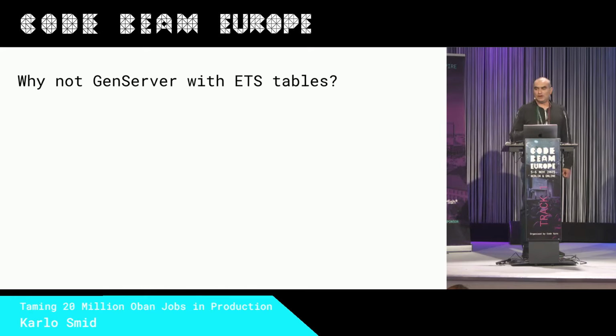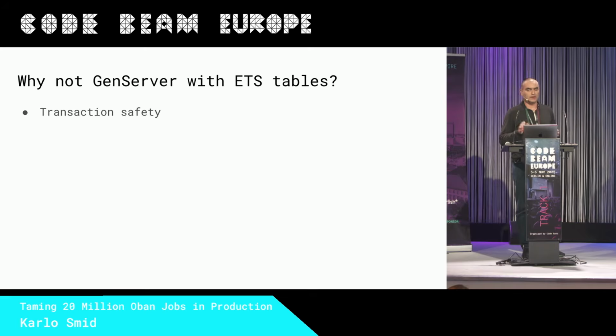So why not just use a GenServer with ETS tables? There are four main reasons. First is transaction safety. Everything related to manipulation of Oban jobs is done out of the box in the Ecto database transaction context. When a worker starts processing an Oban job, all manipulation of Oban job data in the Oban job tables is also done in the context of the Ecto database transaction.